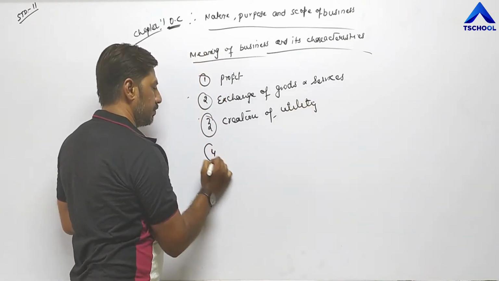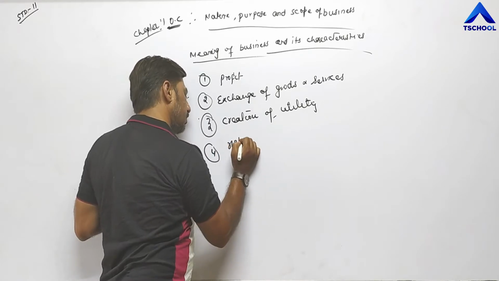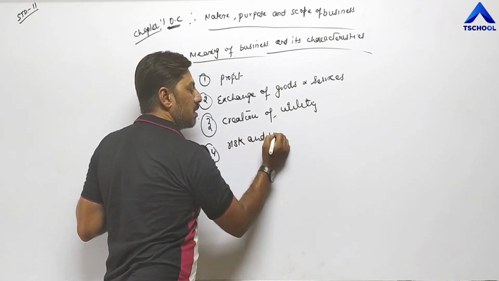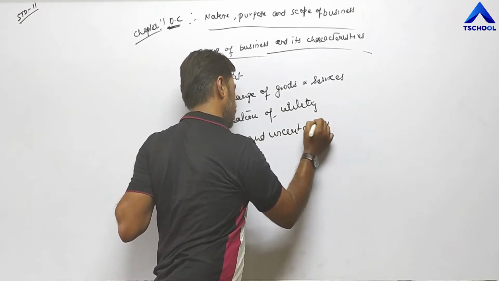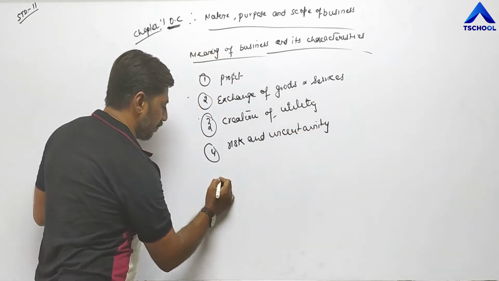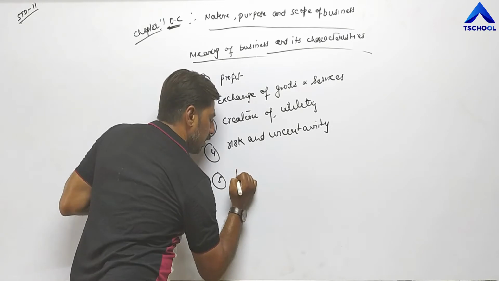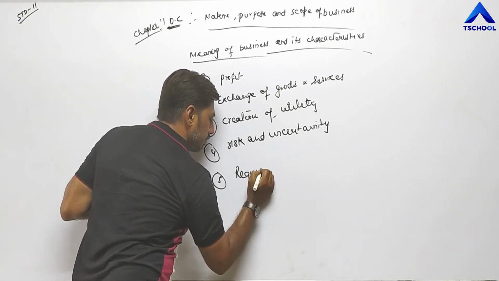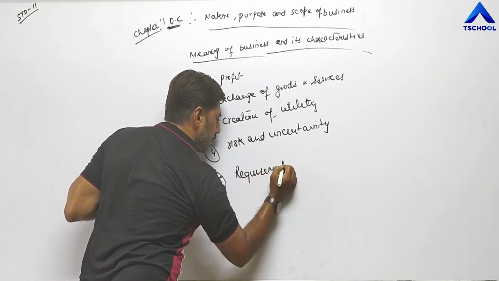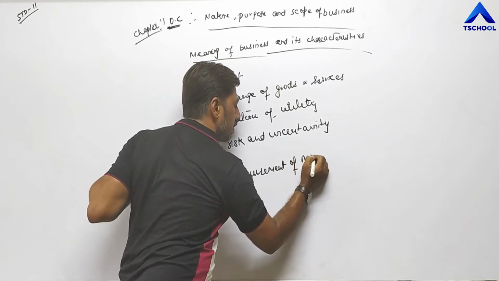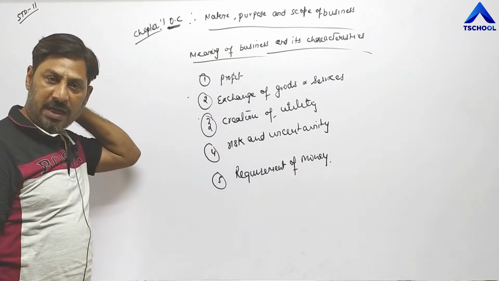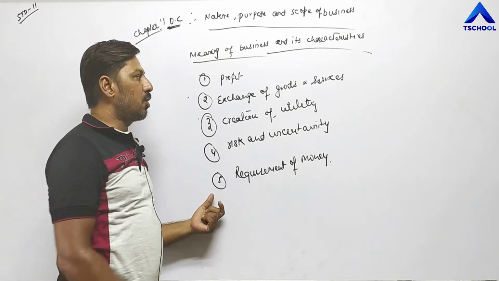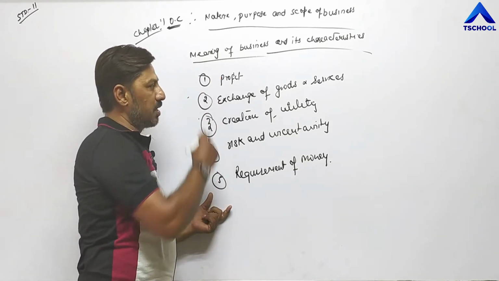Fourth one is risk and uncertainty. And fifth one is requirement of money.